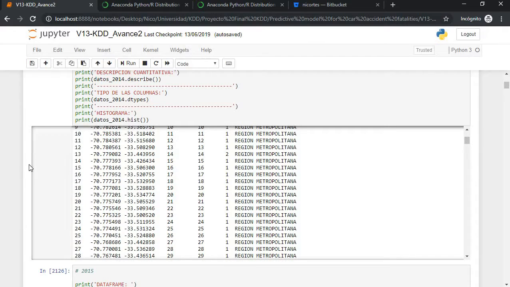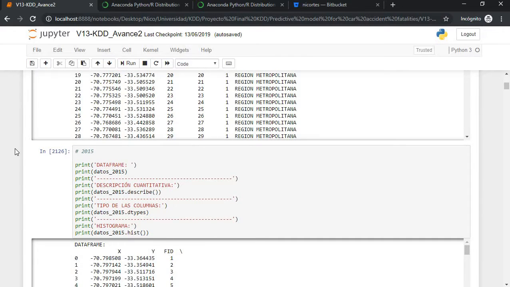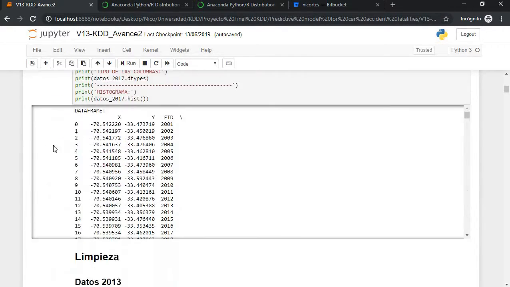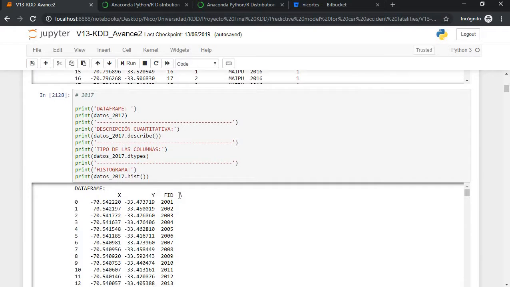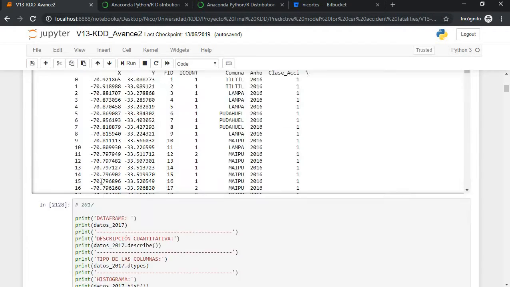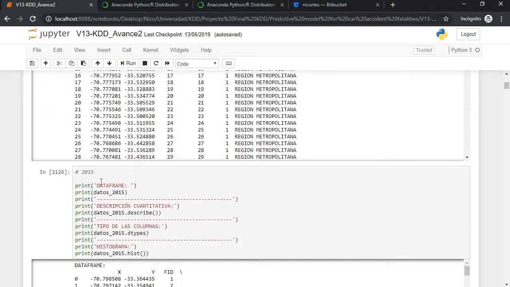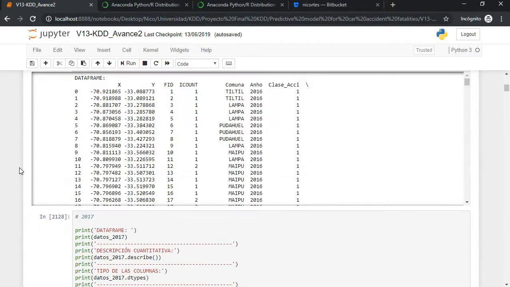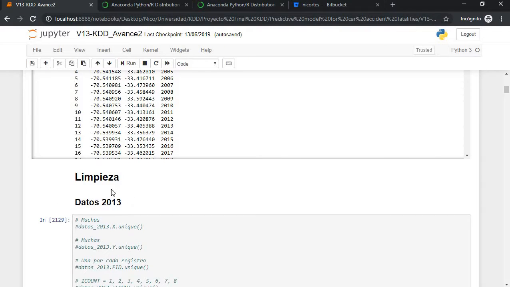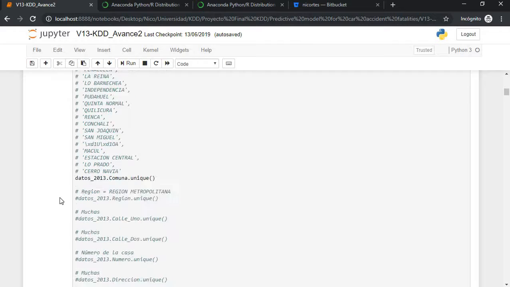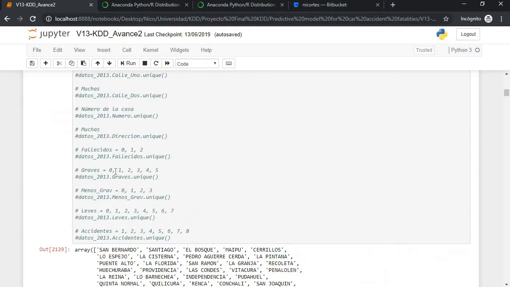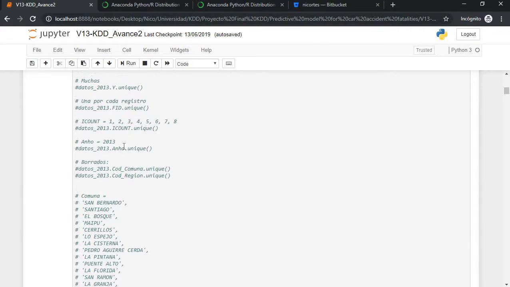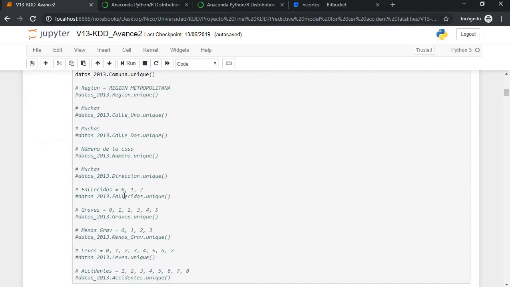So here we are treating the data. We're just showing the data from various years, from 2013 to 2017, if I'm not mistaken. Yes, that's right. Here we are cleaning the data frames. So for example, this is all commented. We are not using this, that's why it's all in comments.